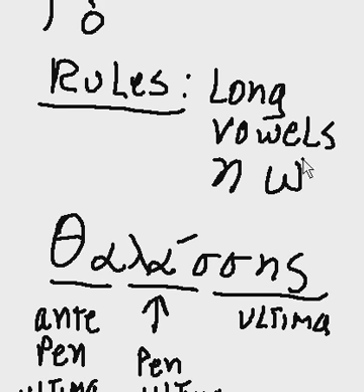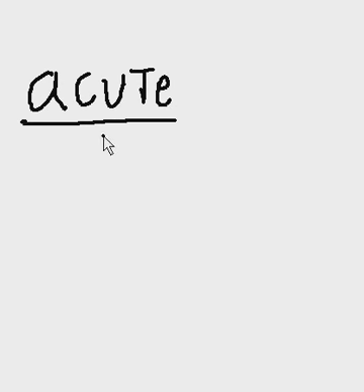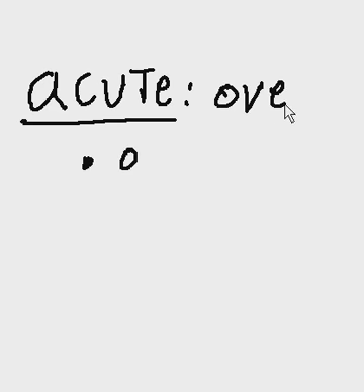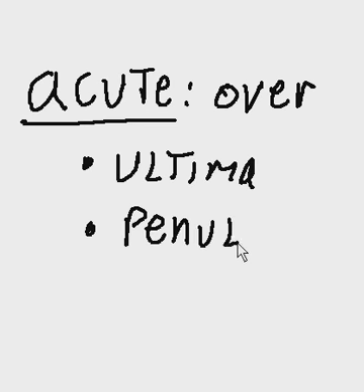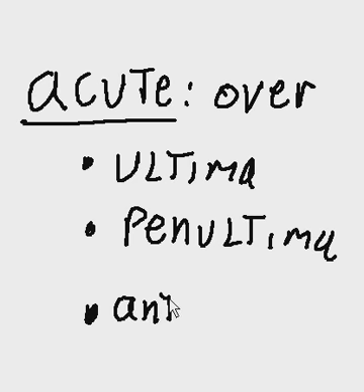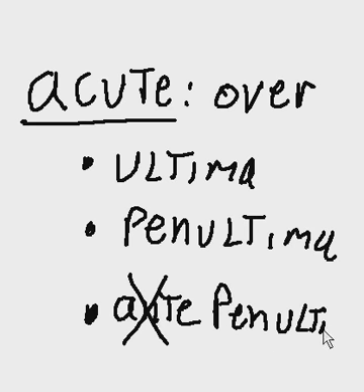So, if you have a word ending with a long vowel, an iota or an omega, what happens? Well, the acute, if we're talking about acutes, can go over the ultima, or they may wind up over the penultima, but never over the antepenultima.